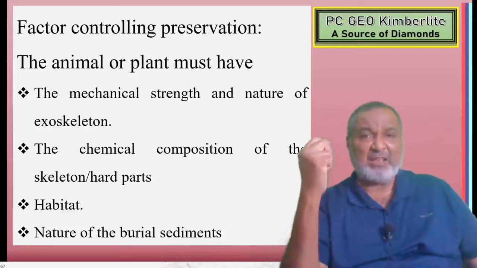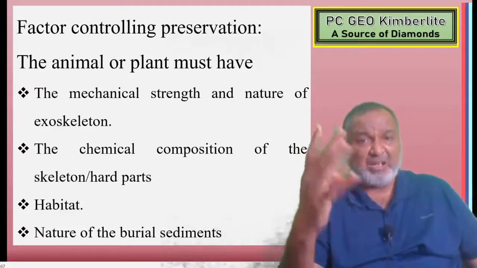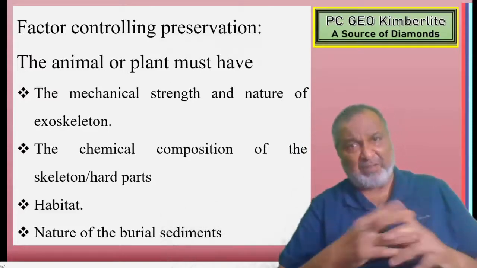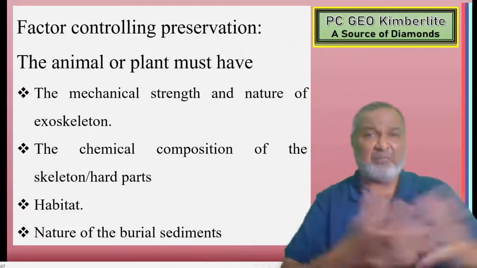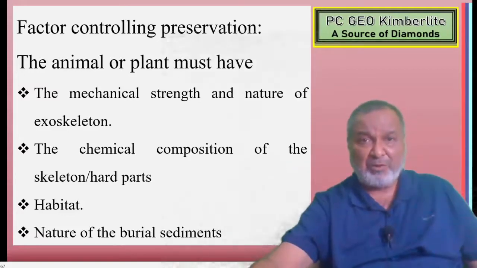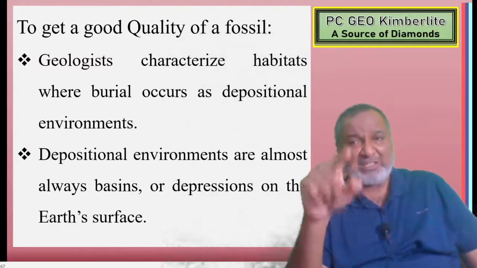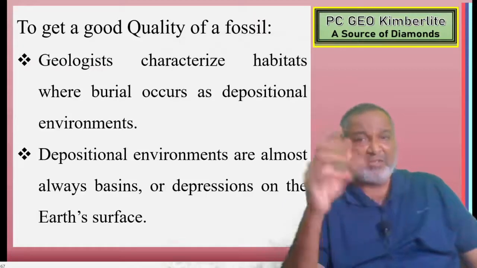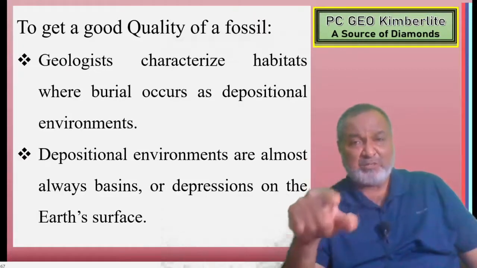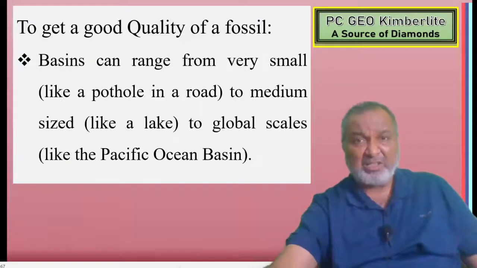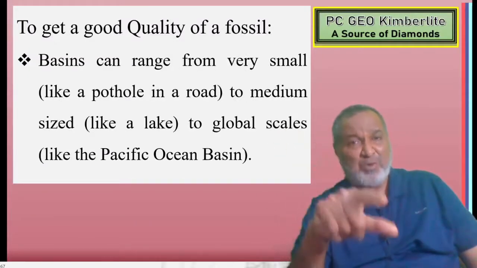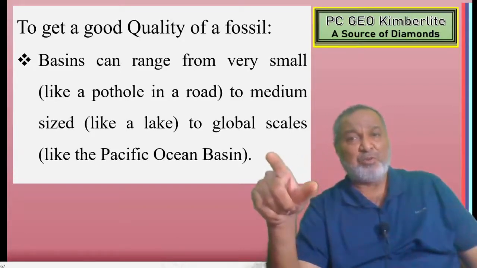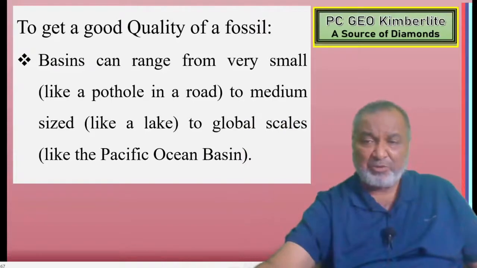So mechanical strength, then chemical strength, habitat, and the burial sediments. If these factors are fulfilled, then we are going to get a good quality fossil. Geologists characterize the habitat where burial occurs as a depositional environment. That is very important. A depositional environment is almost always a basin, a depression on the earth's surface. A basin can range from very small, like a pothole on a road, to medium size, like a lake, or to global scale, like the Pacific Ocean basin.